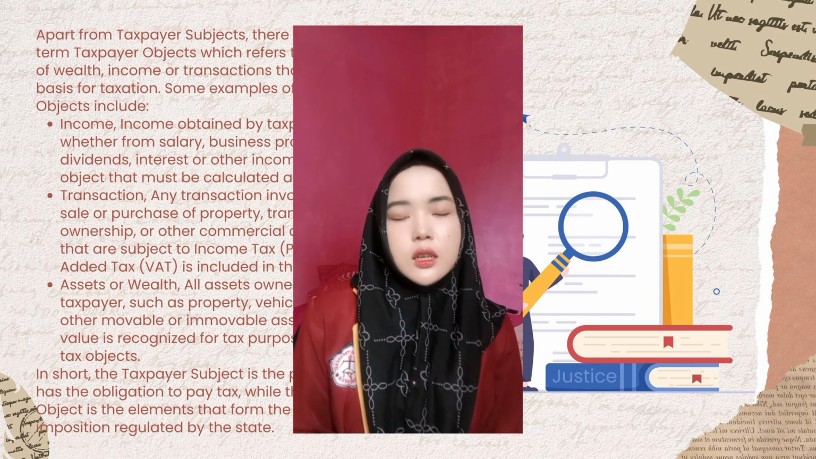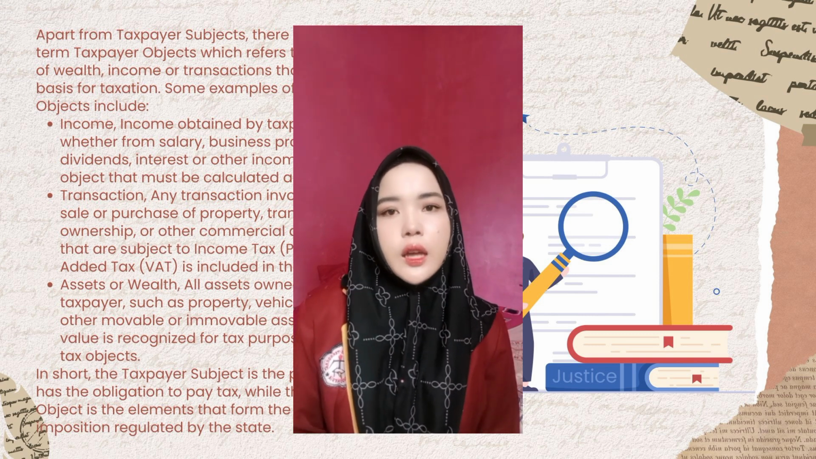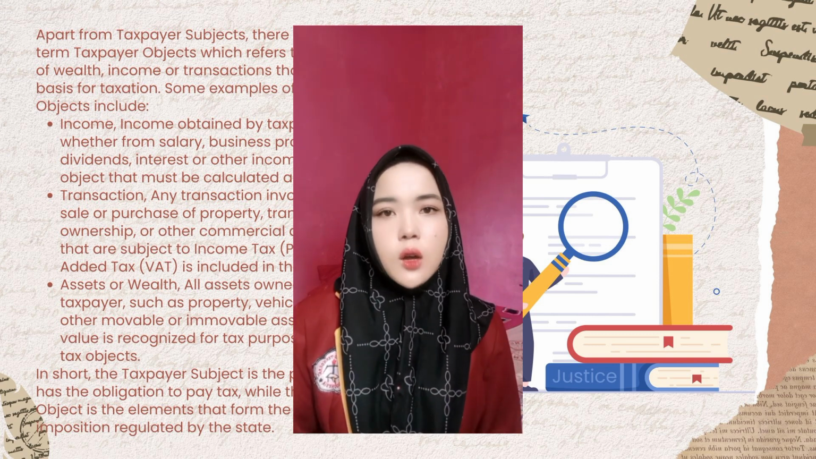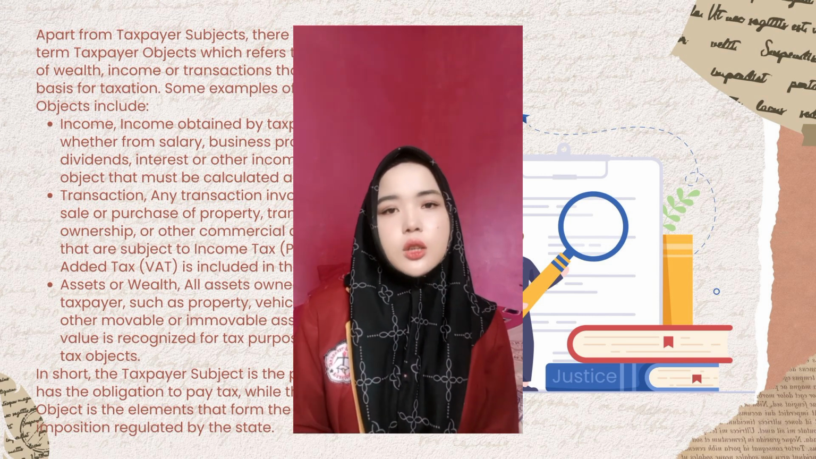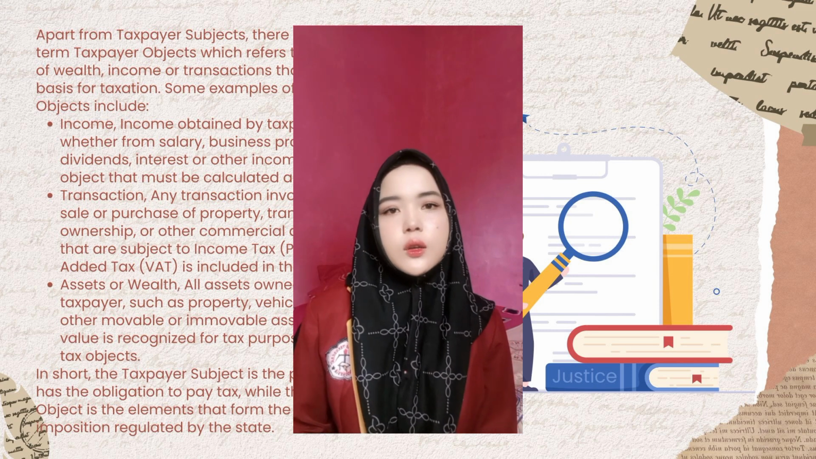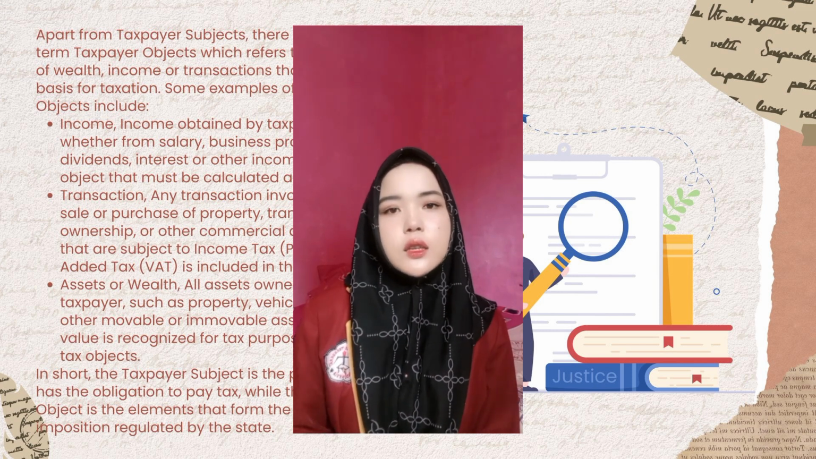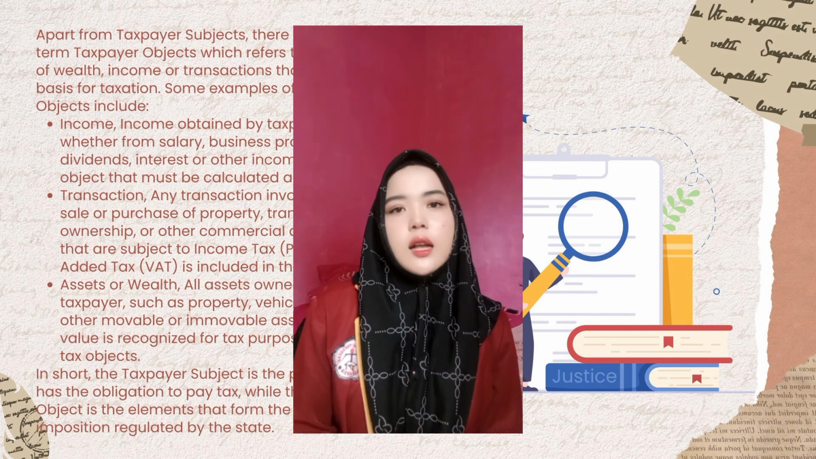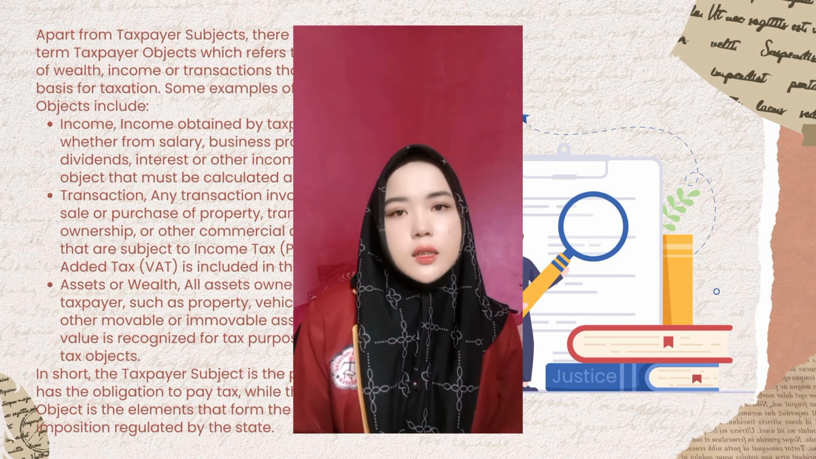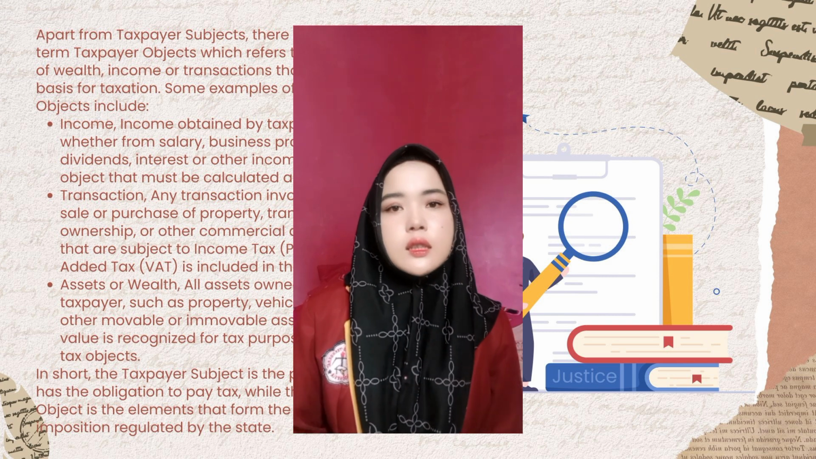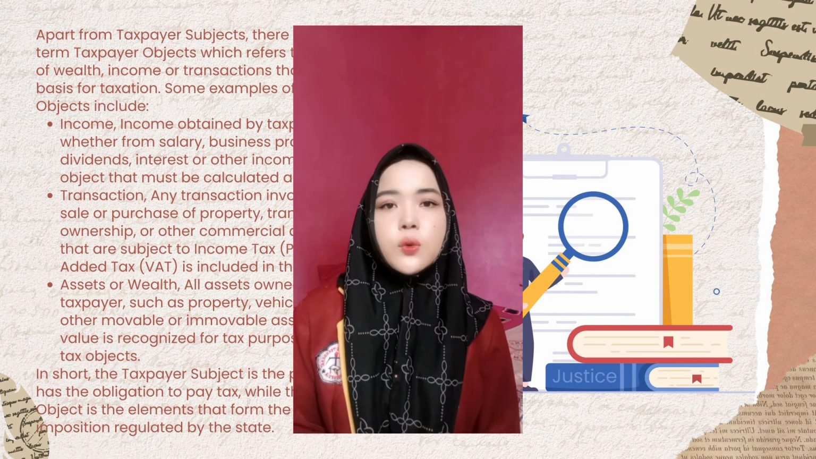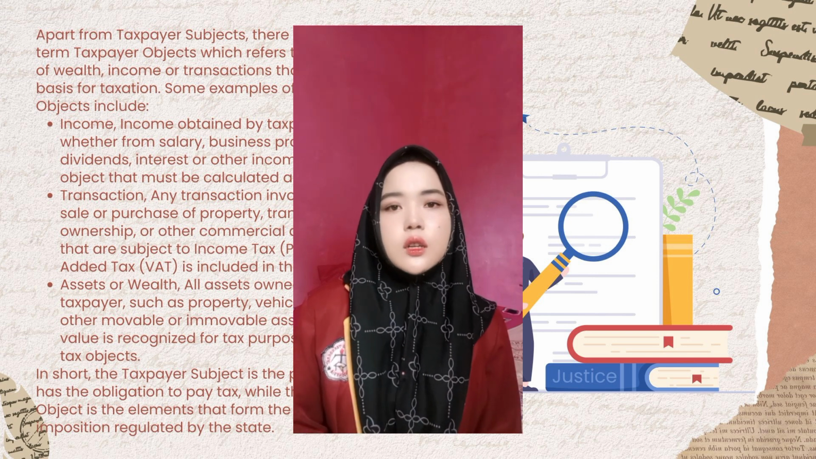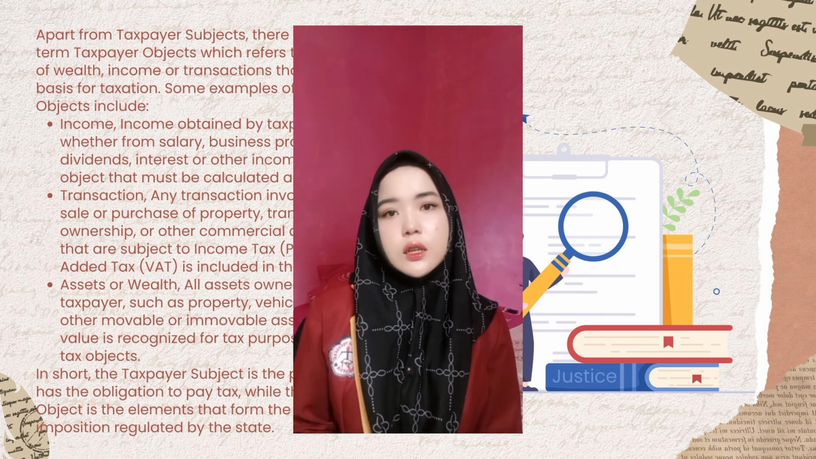2. Transactions. Any transaction involving the sale or purchase of property, transfer of ownership, or other commercial activities that are subject to income tax, PPh, or value-added tax is included in the tax object. 3. Assets or wealth. All assets owned by the taxpayer such as property, leases, and other movable or immovable assets whose value is recorded for tax purposes are also tax objects.